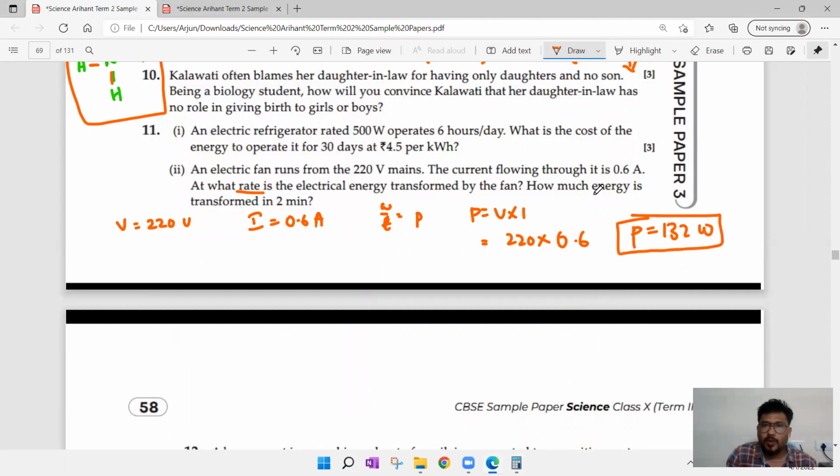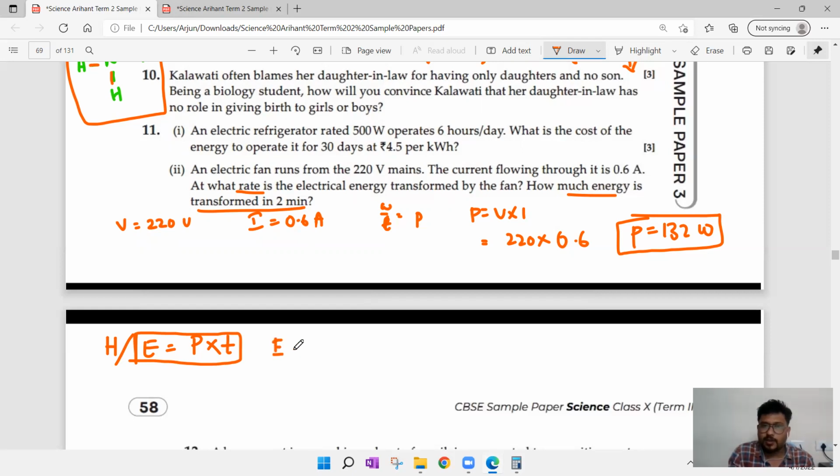Next, how much energy is transformed in 2 minutes? You see what energy, electric fan. So some energy is dissipated, some heat energy is coming out. And there is a formula for energy we have discussed. Heat, or simply energy, is equal to the power we supply to the device for a certain time. E is equal to P into T, that is the formula you have to remember, or H is equal to P into T, both are correct.